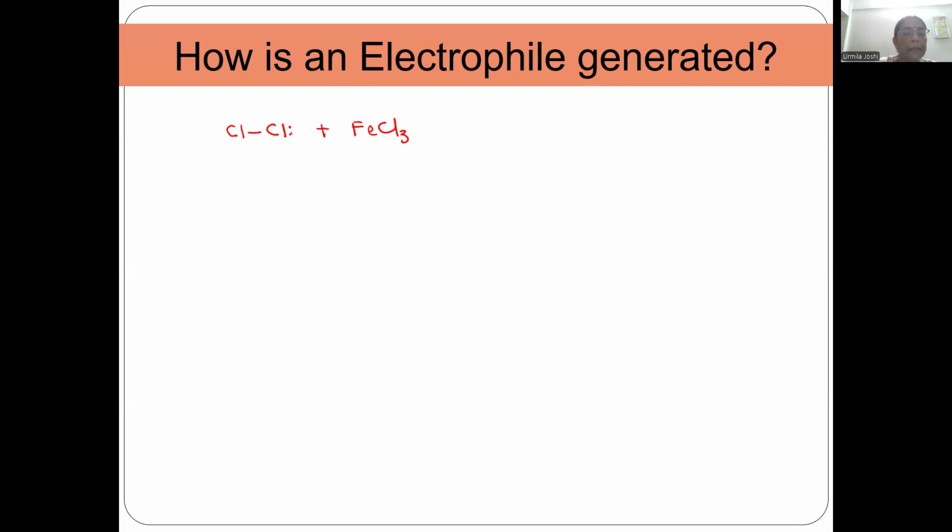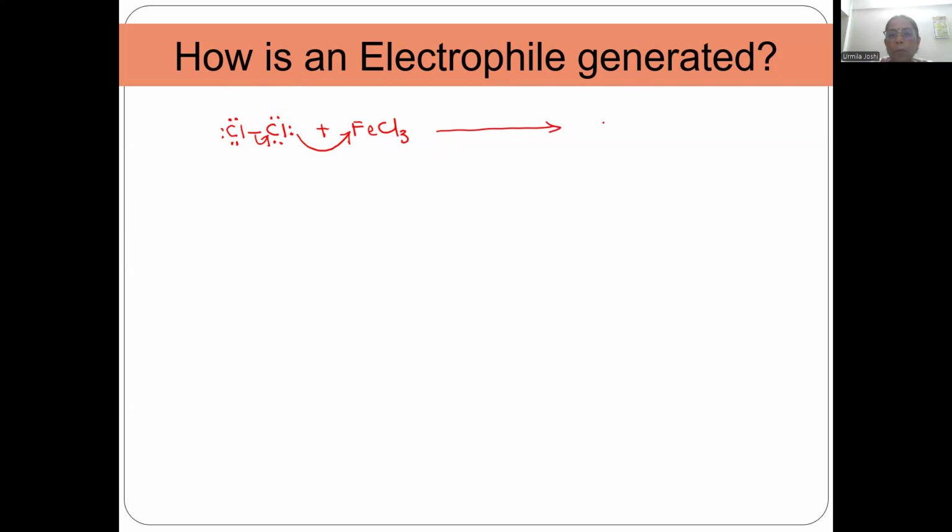It can attract an electron pair. Now, each atom of chlorine has 3 pairs of electrons in the outermost orbit, as you all know from your school chemistry. So, this electron pair is attracted by FeCl3. Now, when this is attracted, the bond breaks and the bonding electron pair is retained by chlorine.